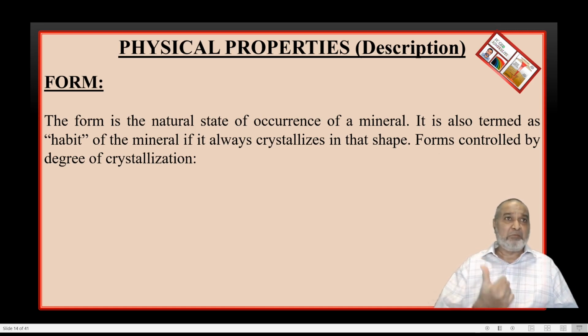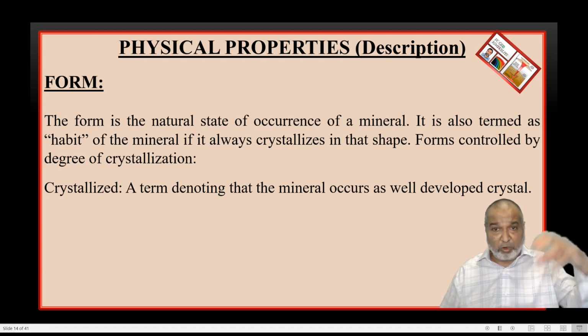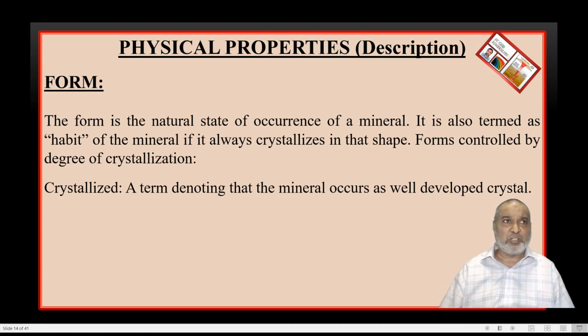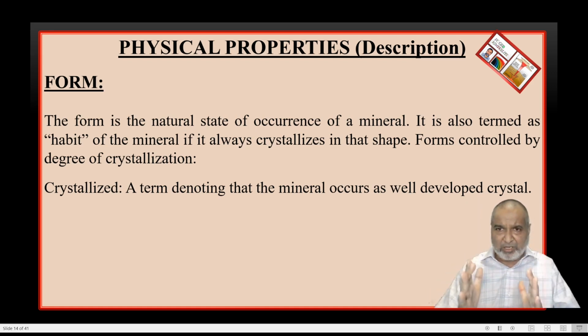How the magma has cooled down determines the forms we get. If all the faces, edges and corners are well developed, then that particular mineral is called the crystallized form. Like the columnar and exactly the quartz one, where we have the pyramids and the prisms.